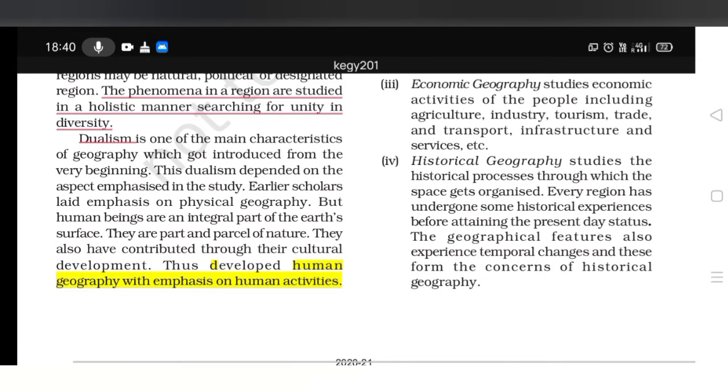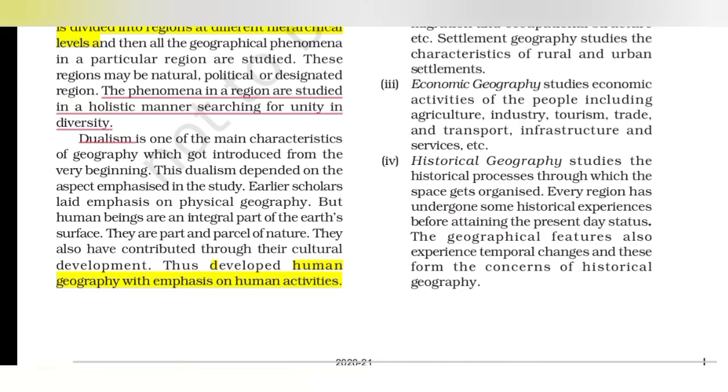One main approach in geography, which we have studied from the beginning, is dualism. Main focus has been given to dualism. So human geography, with emphasis on human activities, has led the focus on human geography. Why? Because human beings are an integral part of the earth surface. They are living on the earth surface, so they are part and parcel of nature, and so they have contributed to cultural development. It is written here only.